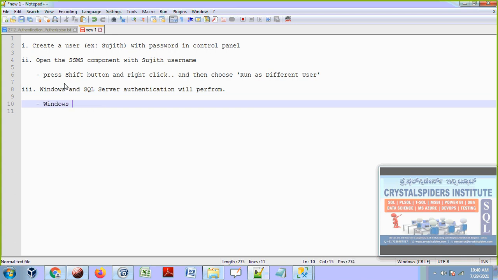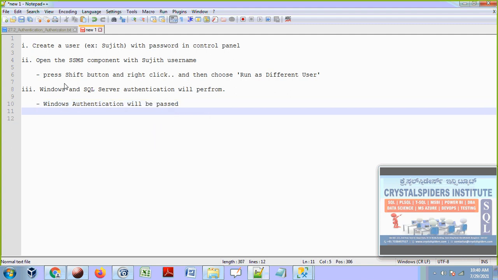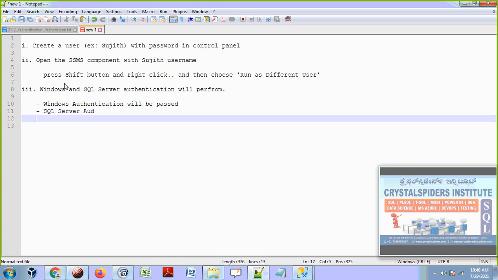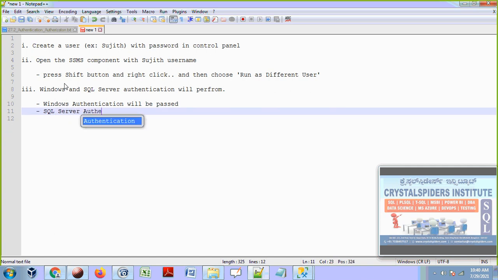Windows authentication is okay, whereas SQL Server authentication is failed, since this user is not yet added to the SQL Server logins.